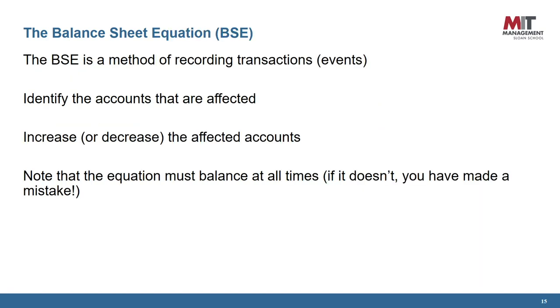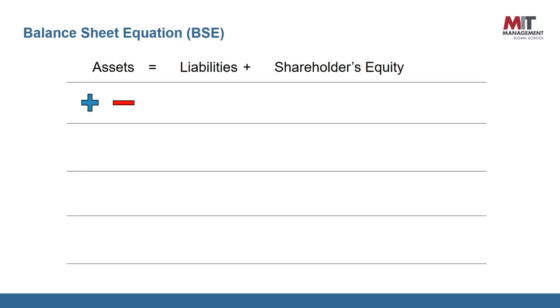I've mentioned the balance sheet equation briefly a few slides ago. What is the balance sheet equation, or the BSE? BSE is a method of recording individual transactions or events. BSE helps to identify the accounts that are affected, and whether the accounts increase or decrease by a certain amount. One important thing to remember is that the equation must always balance at all times. If the equation does not balance, you probably made a mistake somewhere. Let's go over some possible scenarios of how BSE can balance out.